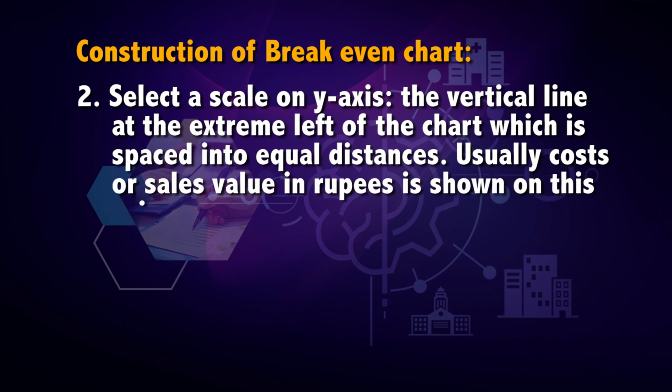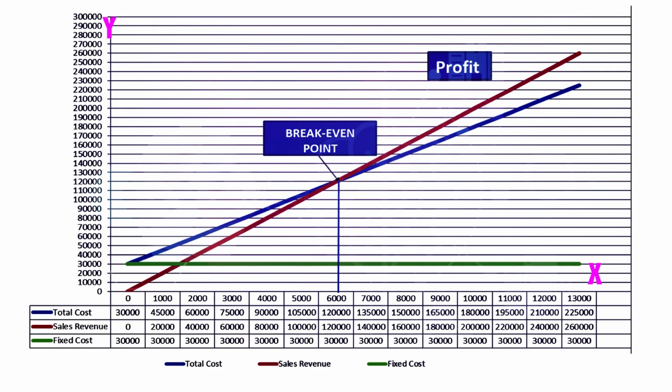Usually, cost or sales value in rupees is shown on this axis. Point number 3, fixed cost line. This line is drawn parallel to x-axis starting from a particular point on y-axis. As seen in the example, there is a straight line of green color. The value is rupees 30,000, which tends to remain fixed for any level of output.